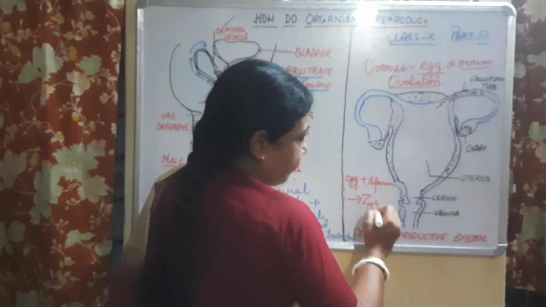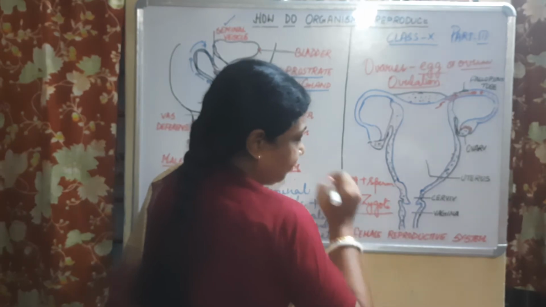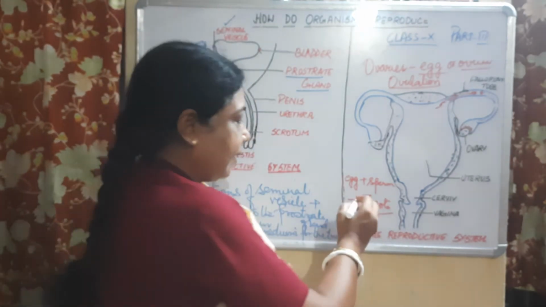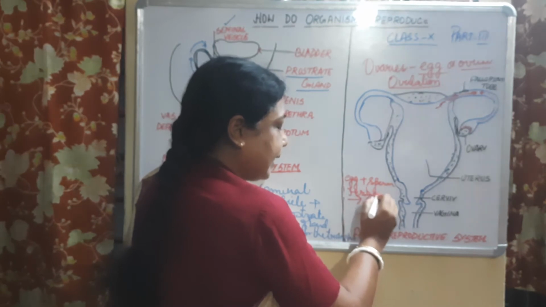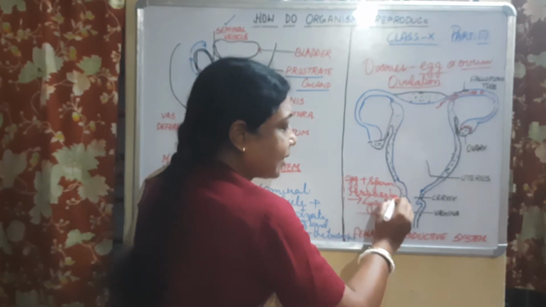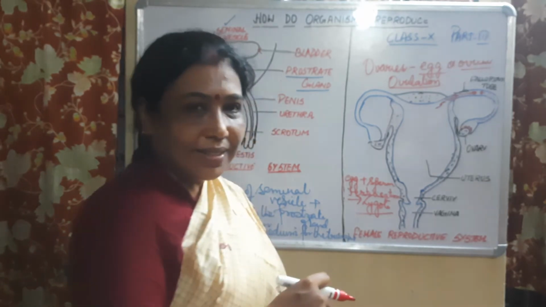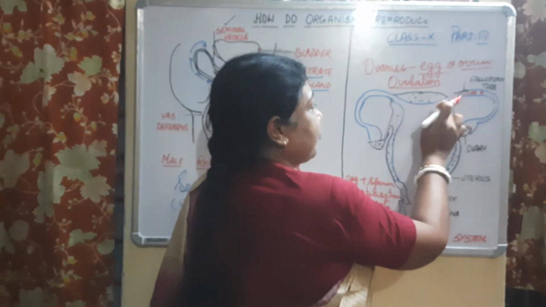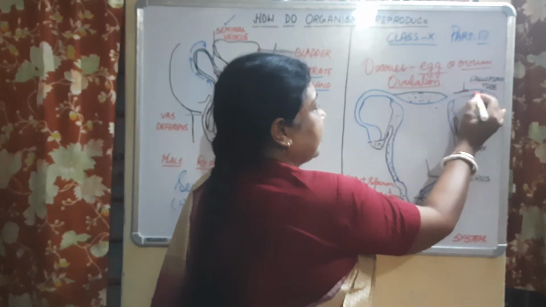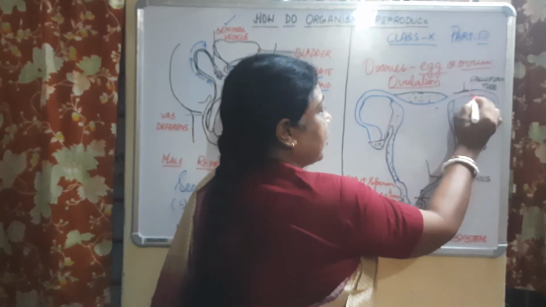Zygote. What will be formed? Zygote. Is it clear? And this process is known as fertilization. What is it known as? Fertilization.